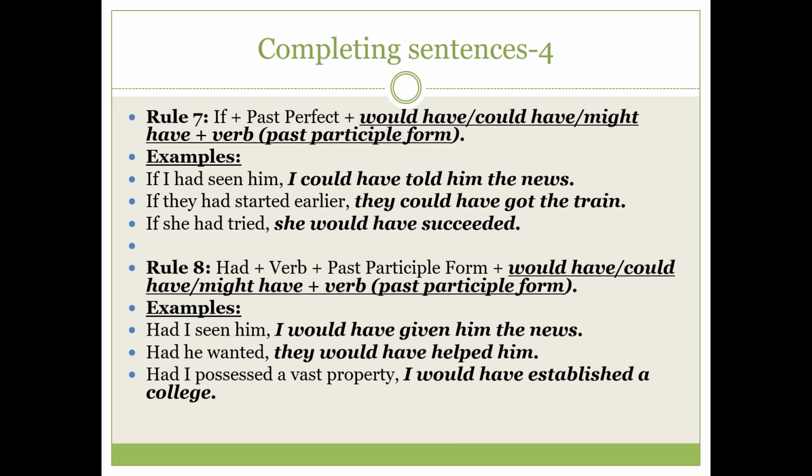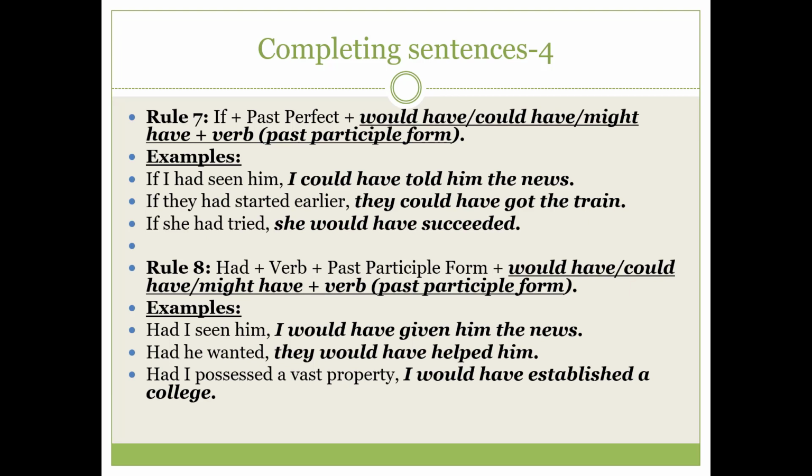Okay. Then another structure of conditional clause: if plus past perfect plus would have or could have or might have, and then finally the past participle form of the verb. This is called the third conditional clause. Again, after if you will find past perfect tense. Remember, after if you will find past perfect tense, and then in the main clause you have to use would have or could have or might have. Any one of them, they almost have the same meaning.